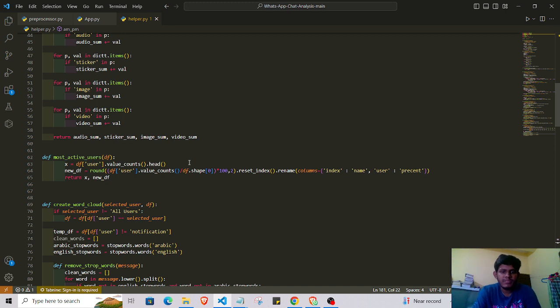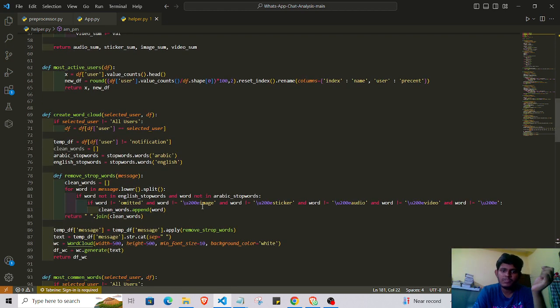I also show the busiest day with the help of the day name function and find the name of the busiest day using the value count function. I also show the heat map. Heat map means when the user is most active in the week. To do this, I divide the hours into 1 hour format and store them in a new column.